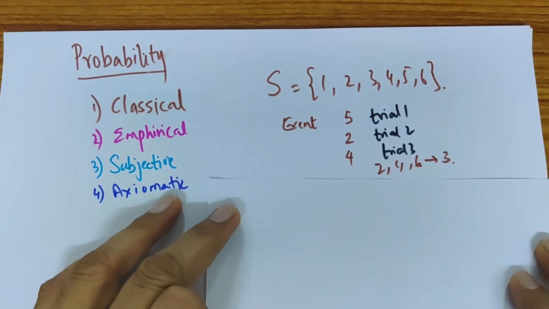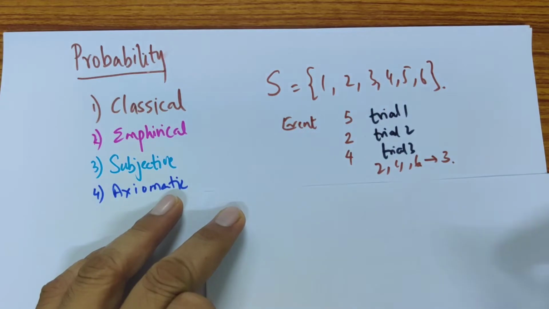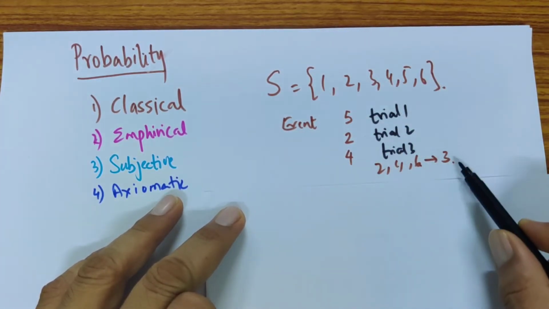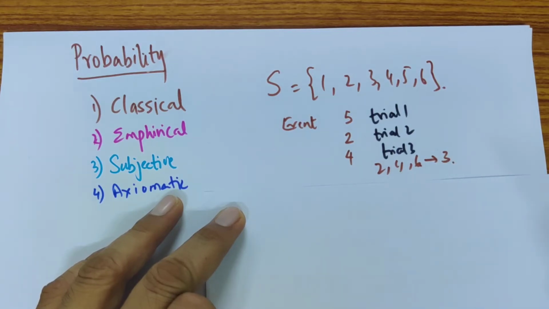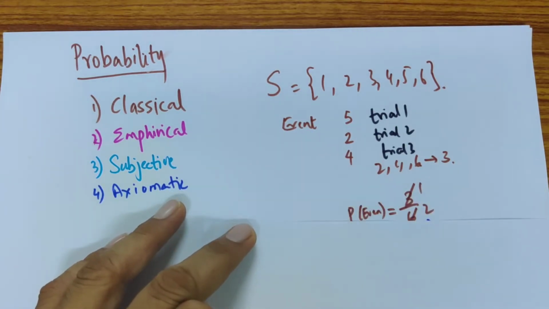So here if I talk about what is the event of getting an even number, the even numbers are 2, 4 and 6. There are 3 possibilities. There are total 6 possibilities. So the probability of getting an even number is basically 3 out of 6, which is half.